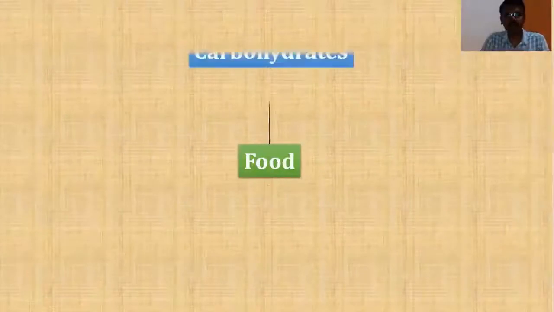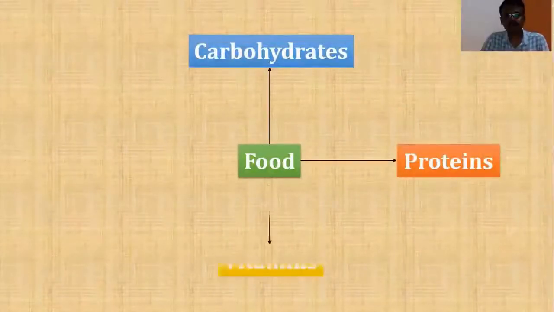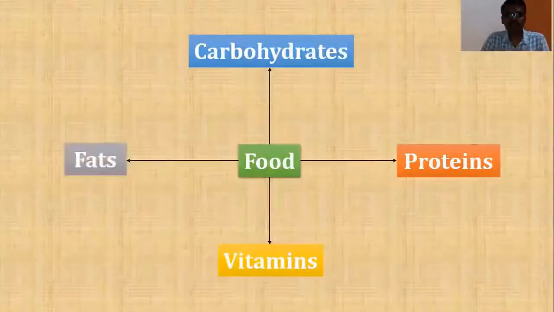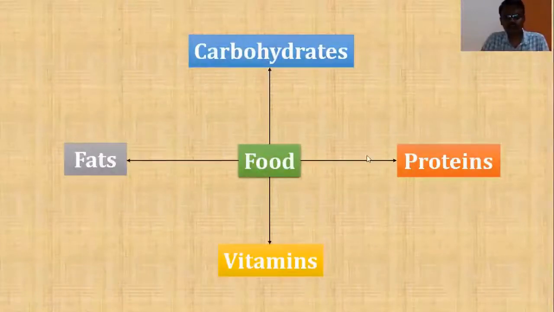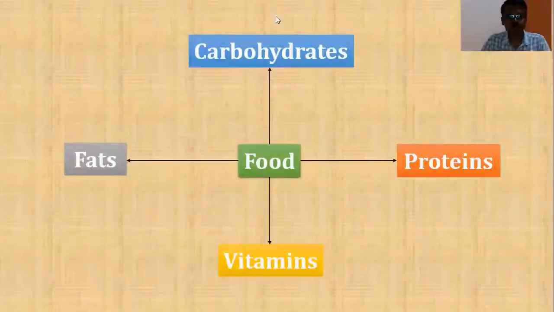And students, we consume food every day. Do you know what the essential constituents of food are? Yes, the essential constituents of food are carbohydrates, proteins, vitamins, and fats. Right? These are the essential constituents of food, and all these molecules, that is carbohydrates, proteins, vitamins, and fats, are included under the category of biomolecules. These are some of the important biomolecules. Apart from this, we also include another class of molecules under biomolecules, that is nucleic acids.